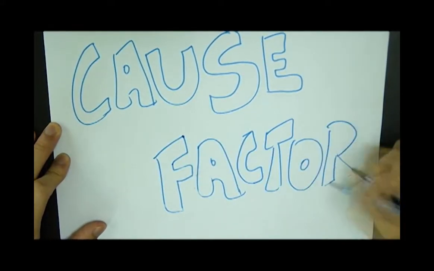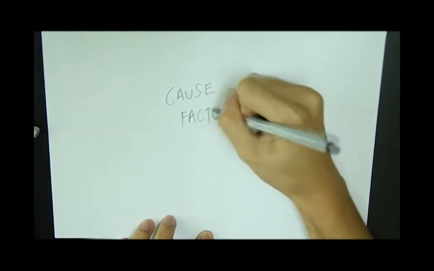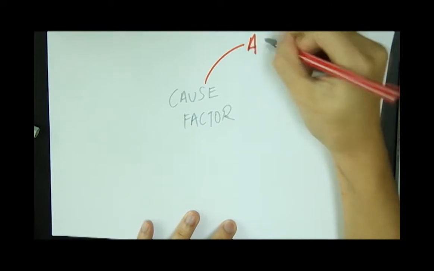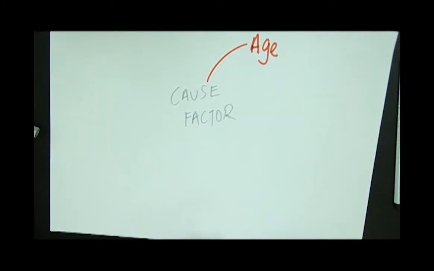Causes of osteoporosis. Age and osteoporosis. The rate of osteoporosis increases with age. Osteoporosis can be seen at any age but is much more common in people getting older.